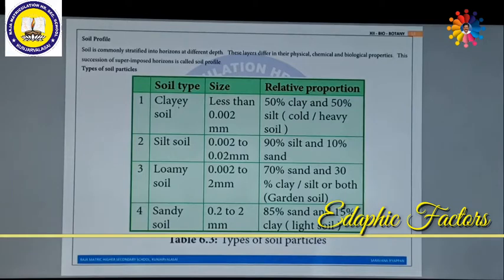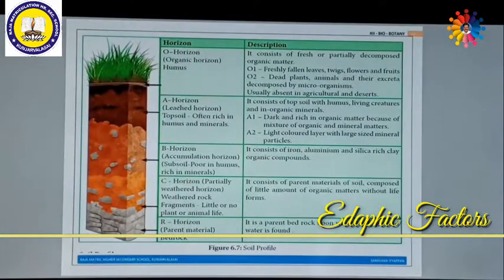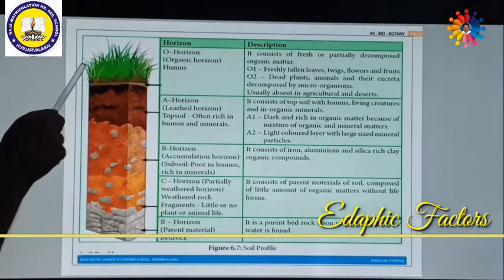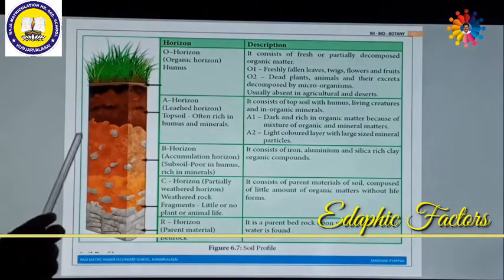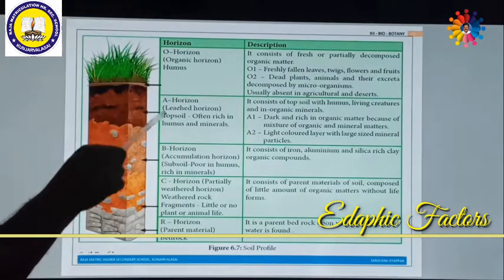Basically, these are divided into 5 different horizons. These layers differ in their physical, chemical and biological properties. This succession of superimposed horizons is called the soil profile. So the soil profile we shall see in detail. See, so this is the soil nature. There are 5 horizons into which it is divided.